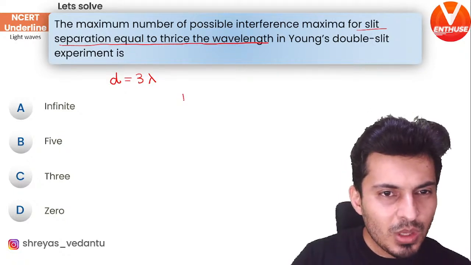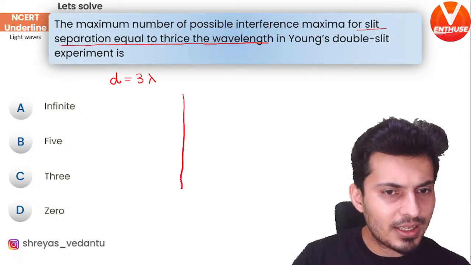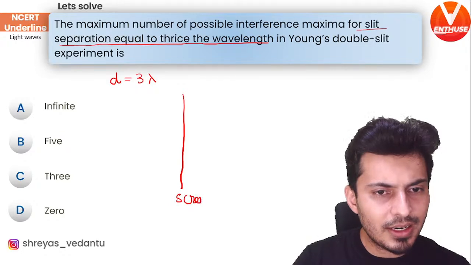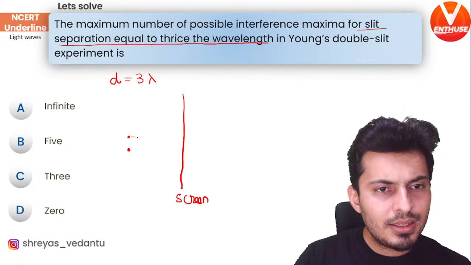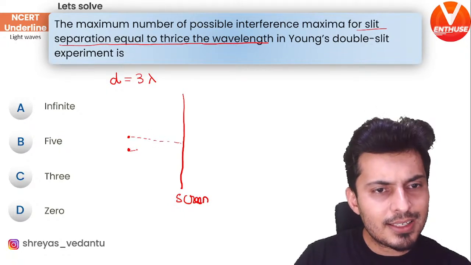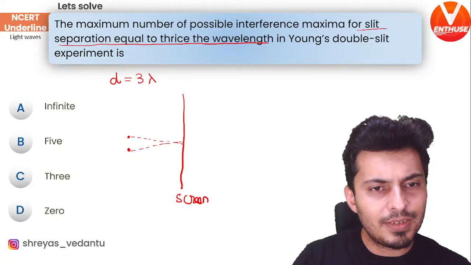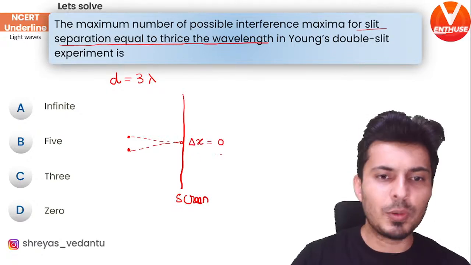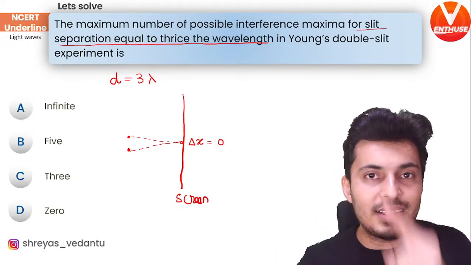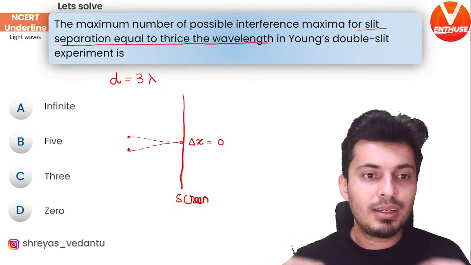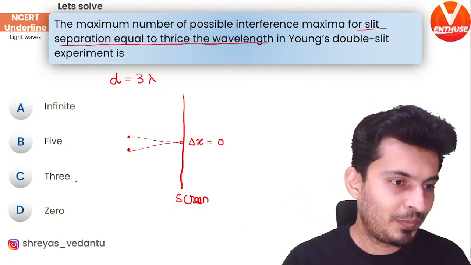Now you know that if this is your screen and these are your two sources, then exactly at the center, your path difference delta x is equal to 0. Agree? Because both the waves reach simultaneously. There is no difference in the wave distances that they have traveled.